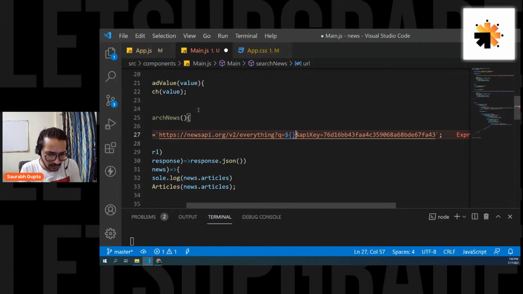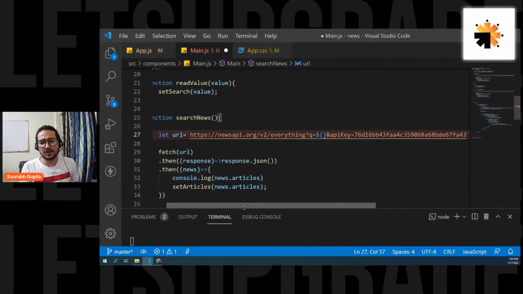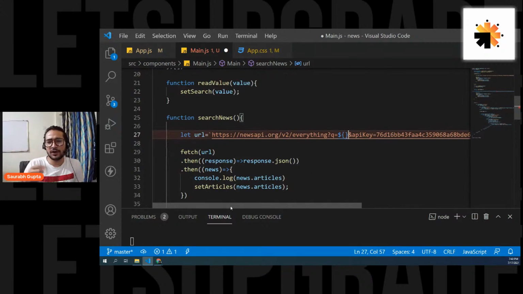What are you saying? Use effect. There is actually no need of using use effect here because we have a button for it. We are not searching on the type of the user because the user can also type some wrong things. But yes, I will cover it as well. Let's first see if it is working, then I'll do it. We should append the search item to the query in the API URL and then pass the modified URL. What are you saying? We should append the search item. You're saying the already searched thing should also be there. Don't worry, we're going to clear it a lot.